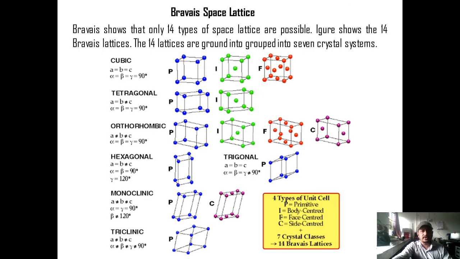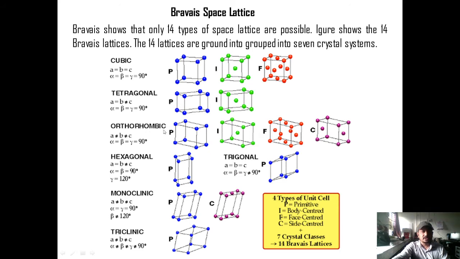Now comes the Bravais lattice. There are 14 different ways of arranging points in space so as to have identical surroundings. This was proved by Bravais, and these 14 types of arrangement are called the 14 Bravais lattices. When arranged in the 7 crystal systems, they are shown in the figure. The cubic system consists of 3 Bravais lattices: simple, body-centered cubic, and face-centered cubic. The tetragonal crystal system possesses two types: simple and body-centered tetragonal.